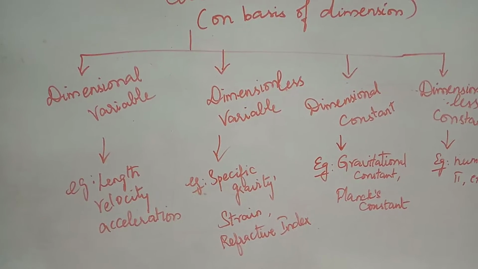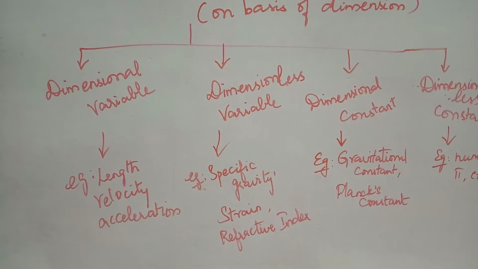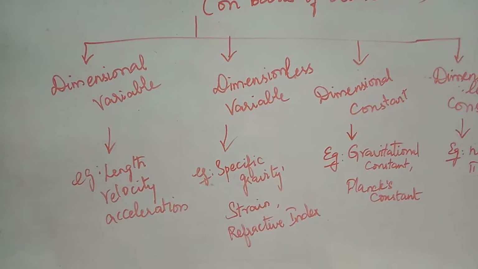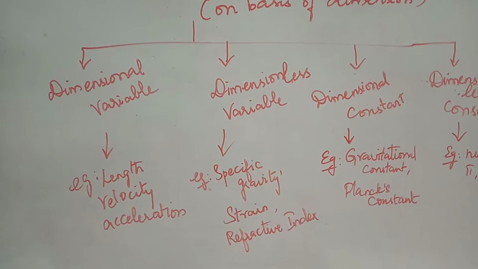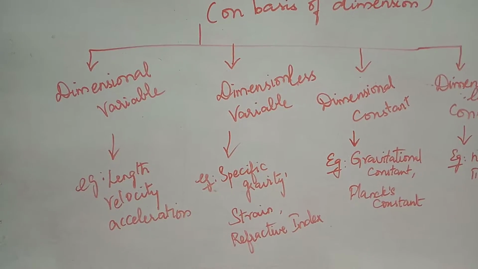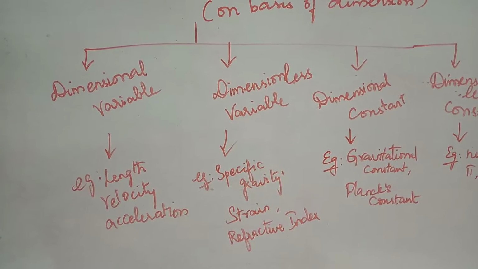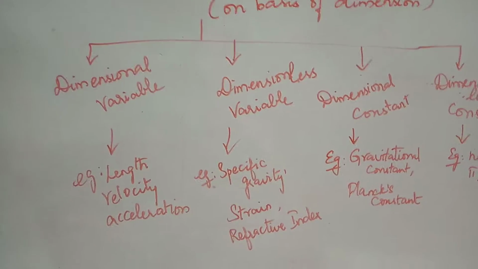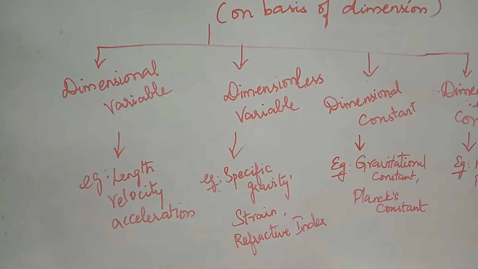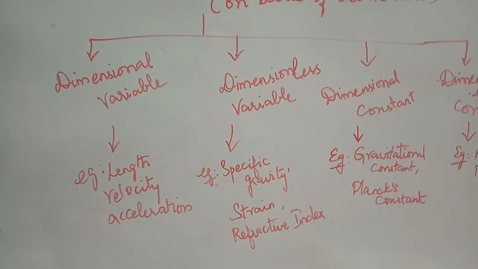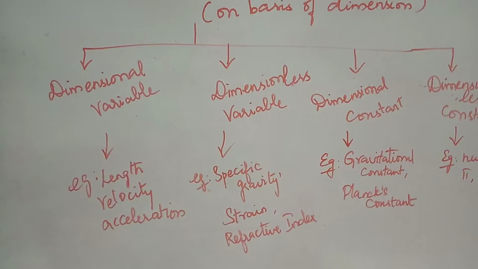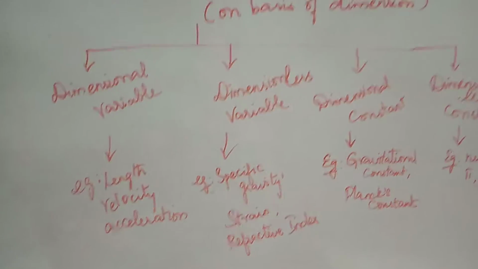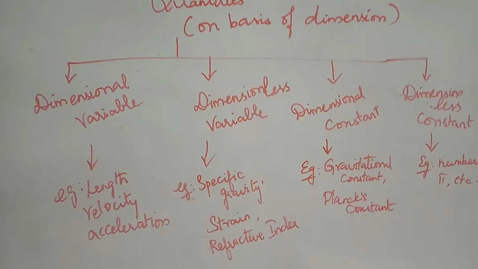For length, the dimension is meter. For velocity, which is length by time, we had the dimension as L power 1 t power minus 1, right? For acceleration, it is m power 0 L power 1 t power minus 2. So these are the quantities which have dimension as well as vary, so it is called dimensional variable.